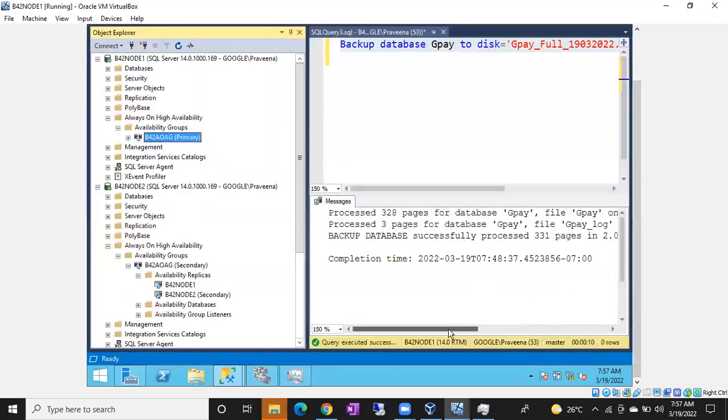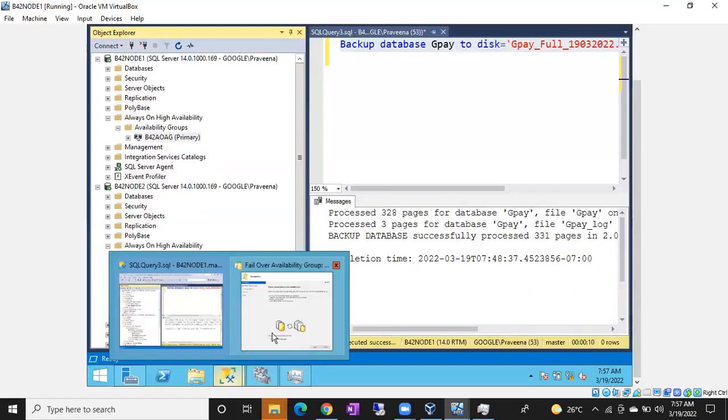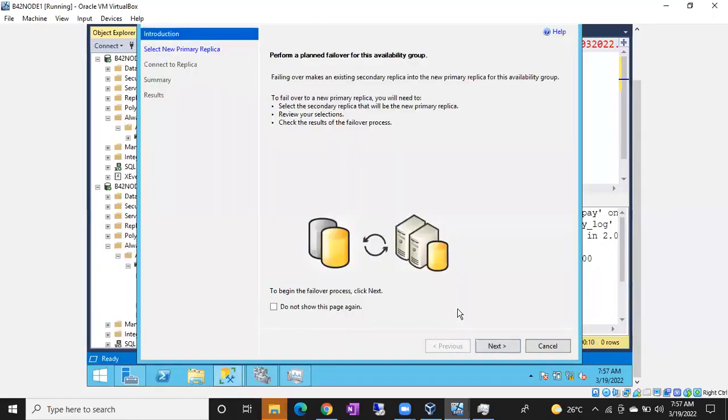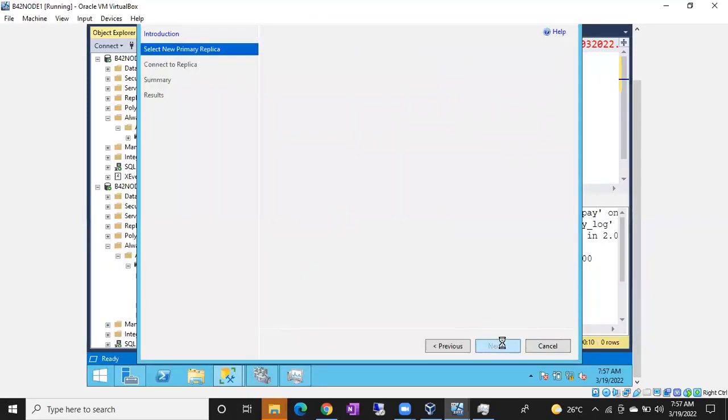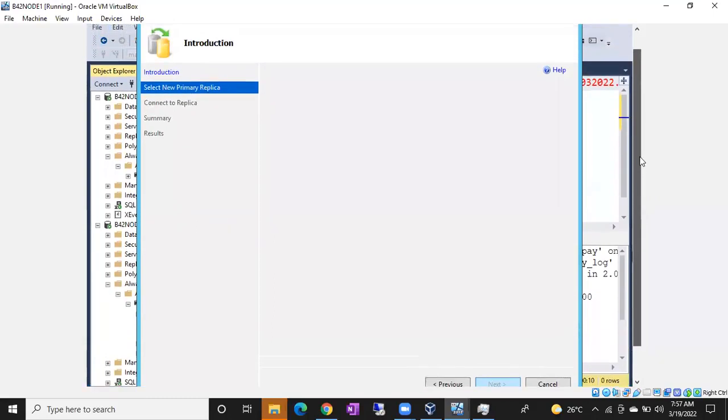Okay, so now we are discussing the failover, right? When you right-click the AG group and choose failover, you will get the failover wizard. It will ask which replica you want me to fail over to. You have to choose the replica, guys, either node 2 or node 3, whichever second replica you want. Choose that replica, click next, and then finish, guys. Automatically it will fail over.